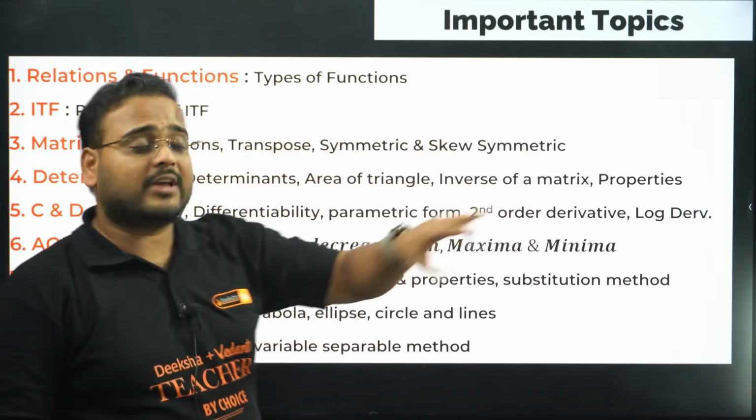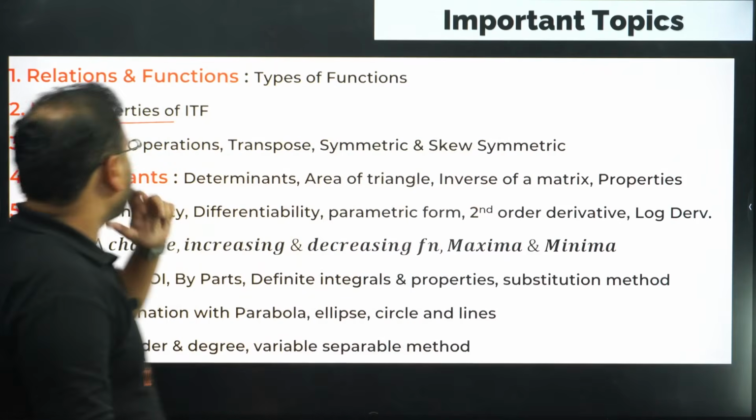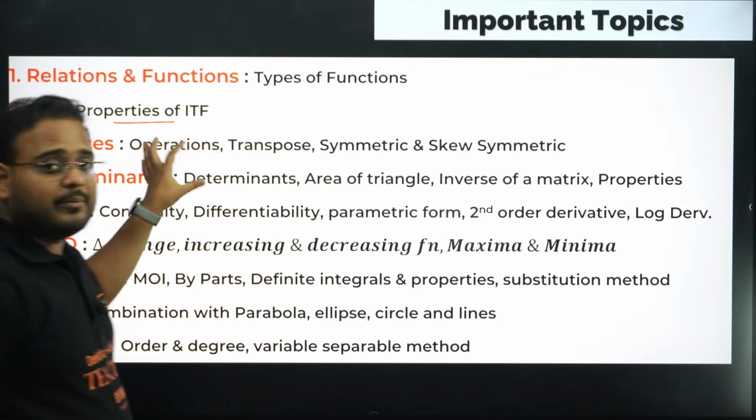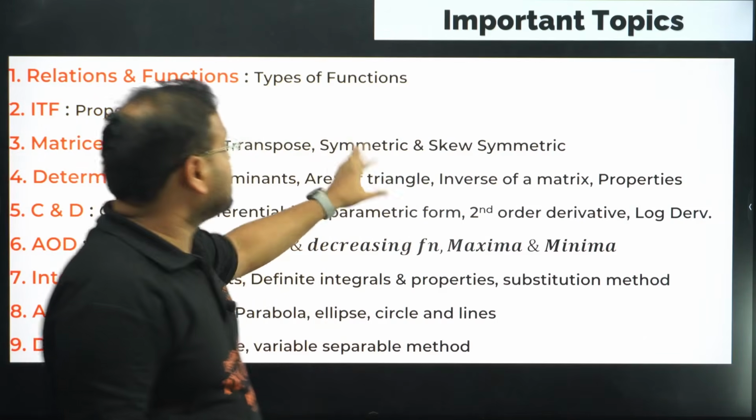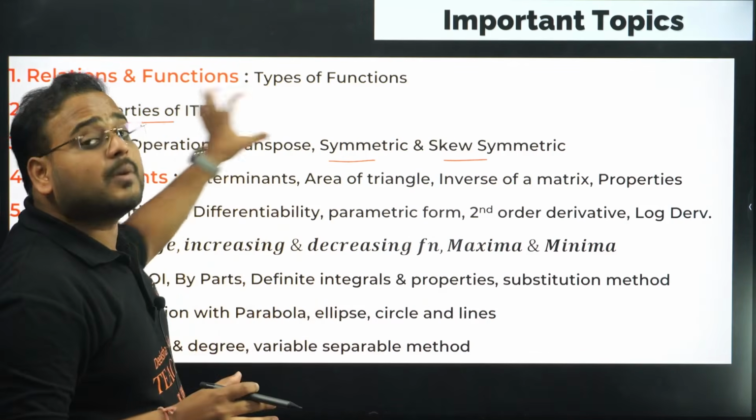If you take inverse, you also get sine inverse plus cos inverse is pi by 2 for the same value, right? So those are the important ones. Matrices, operations of the matrices, that is very important. Transpose, symmetric and skew symmetric matrices are the highlights of the chapter matrix based upon your PYQ.